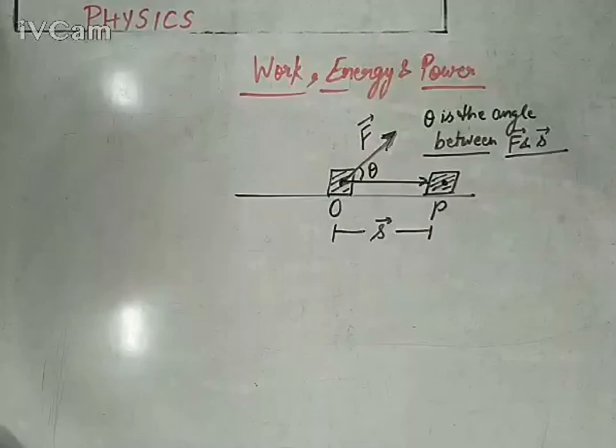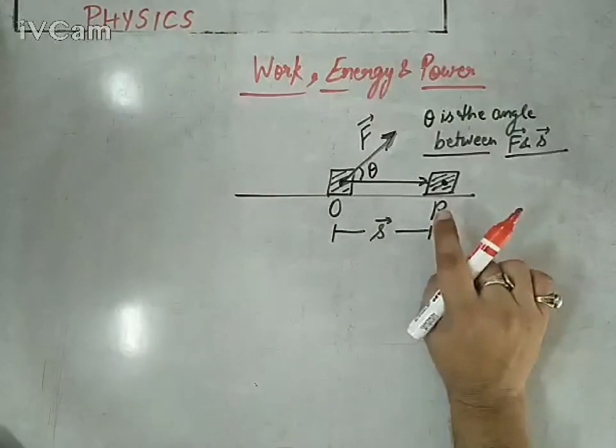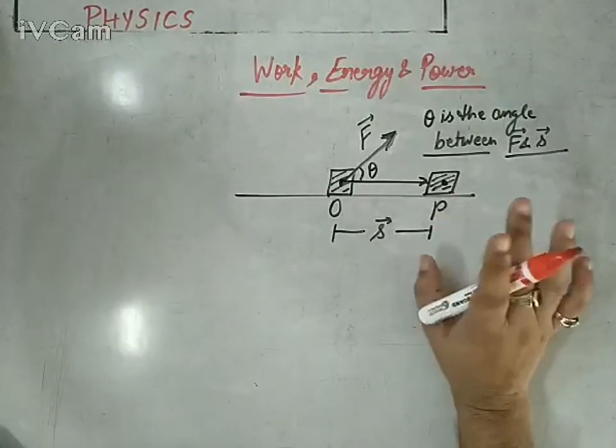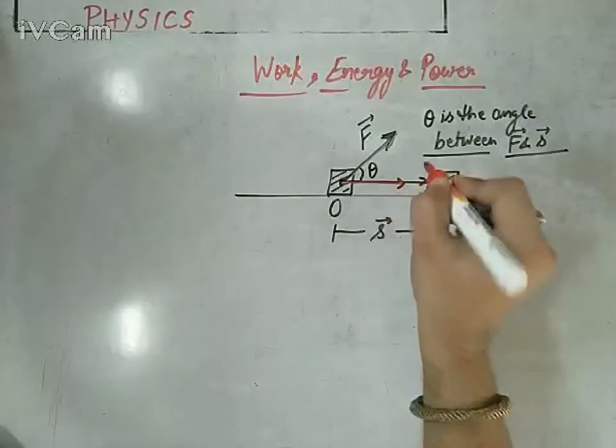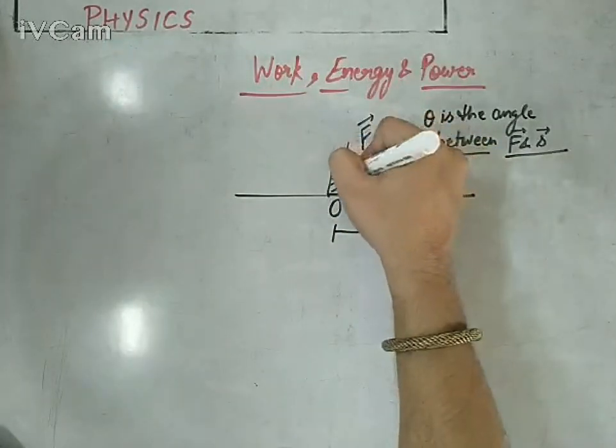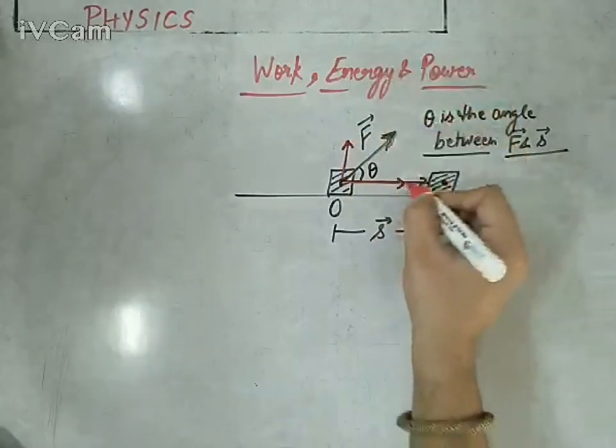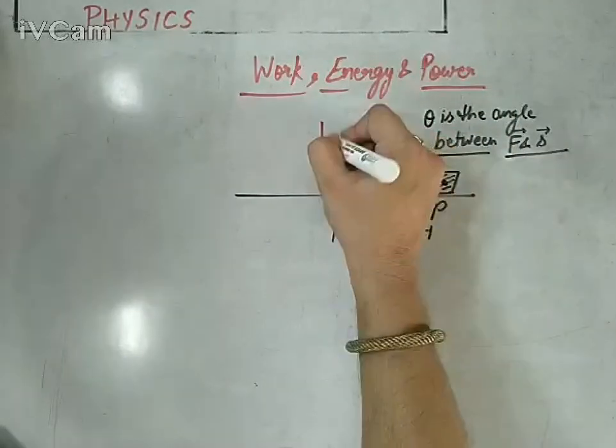So definitely a work will be done, but this time if we go through the definition, only that force is responsible for the work due to which there is the displacement. Only that force, not the entire force. This force is having two effects. One along the displacement and another perpendicular to the displacement, that is Fx and Fy.